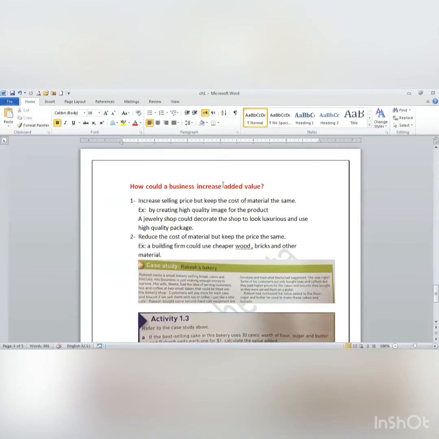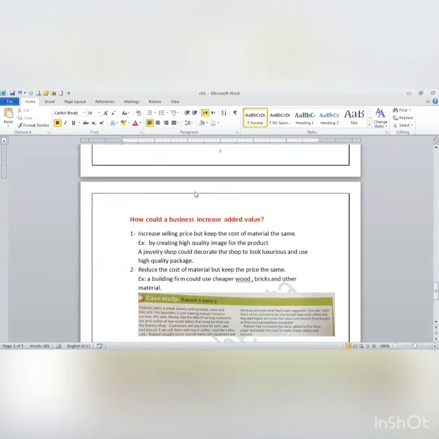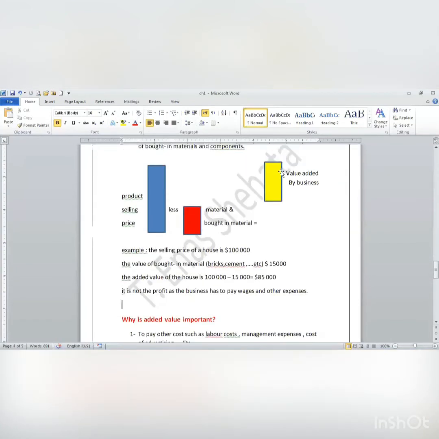Now, how can I increase added value? Look at this diagram. How can I increase this yellow part? I can do something here or I can do something here. If I want to increase this part, I can increase the selling price and keep the cost of material the same.